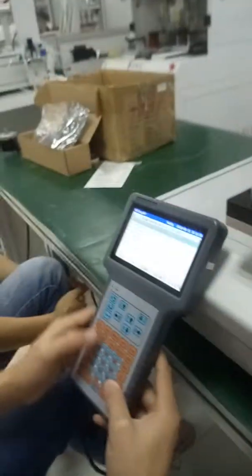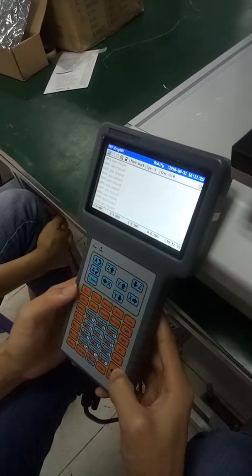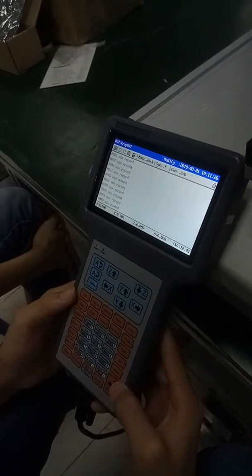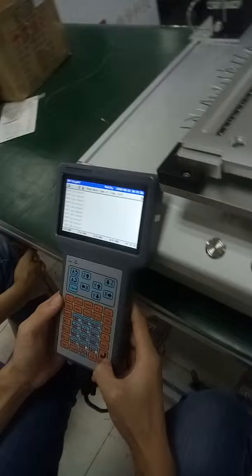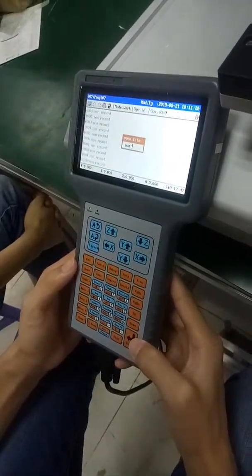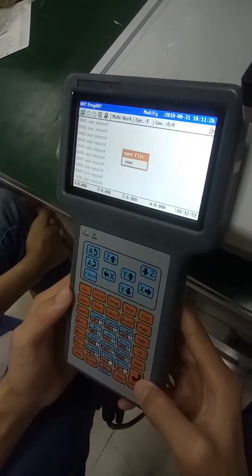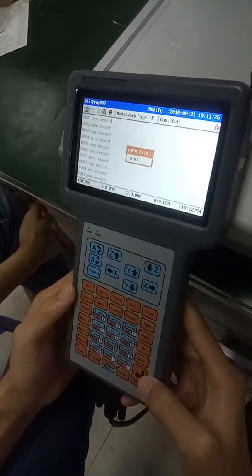Now we start programming. Click switch, then press the Enter button to go in. We can see it needs us to number the file name.